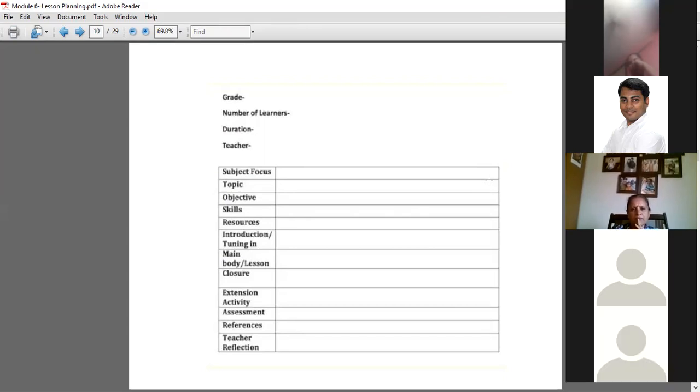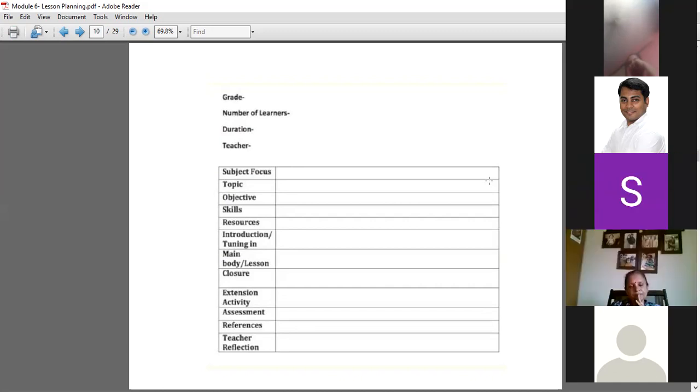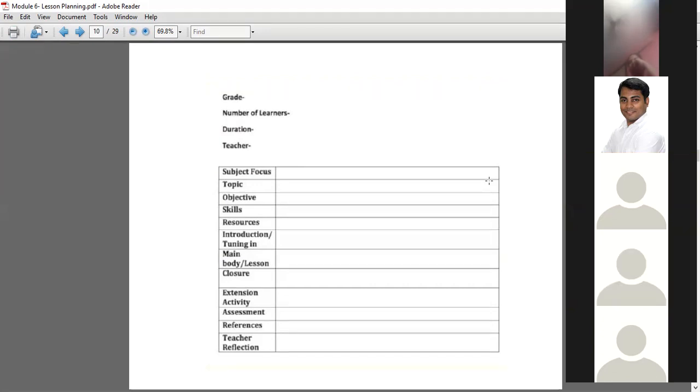Because you can write a thesis about coronavirus, but that is not relevant to senior KG kids, right? So you will pick up only things which are relevant for this age group and you will teach accordingly. So before going to the stage of teaching, you will have to jot down the points. Yes or no? Yes. You will have to first list down the points.